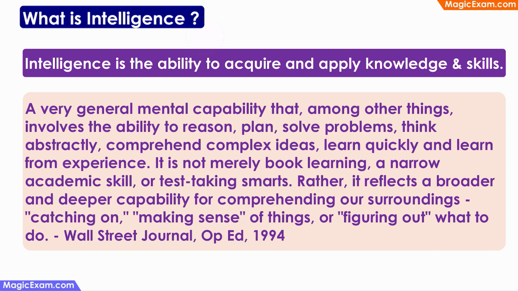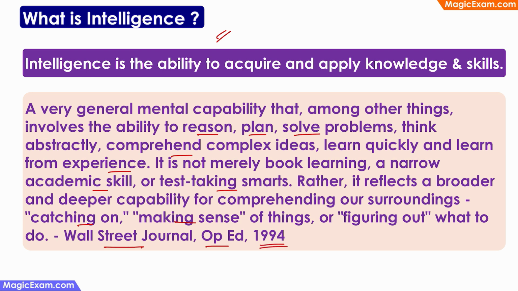So what is the definition of intelligence? Well, if you look at the theoretical definition, it says that intelligence is a very general mental capability that, among other things, involves the ability to reason, plan, solve problems, think abstractly, comprehend complex ideas, learn quickly, and learn from experience. It is not merely book learning, a narrow academic skill, or test-taking smarts. Rather, it reflects a broader and deeper capability for comprehending our surroundings, catching on, making sense of things, or figuring out what to do. So this was the definition given in the Wall Street Journal op-ed in 1994.